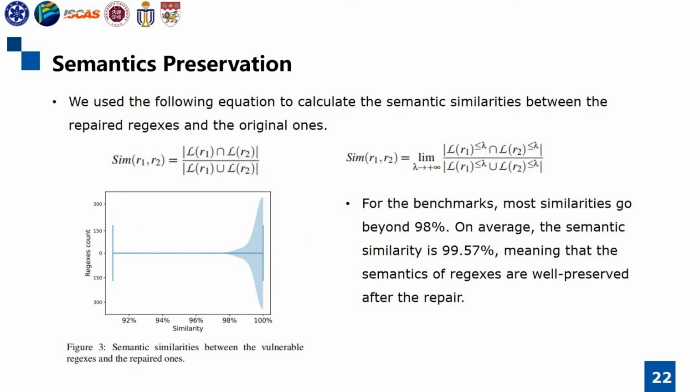Furthermore, we calculated the semantic similarities between the repaired regexes and the original ones. To measure the semantic similarity, we tried to use the first equation. But the languages can be infinite, so we adopted the second equation. We can learn from the figure that for the benchmarks most similarities go beyond 98%. On average, the semantic similarity is 99.57%. This means that the semantics of regexes are well preserved after the repair.